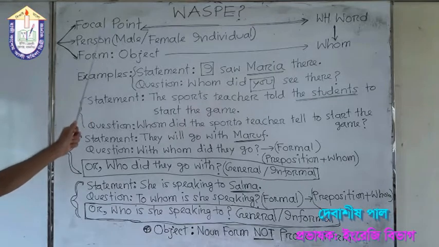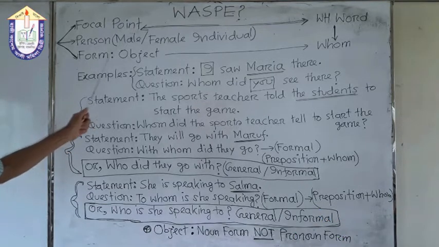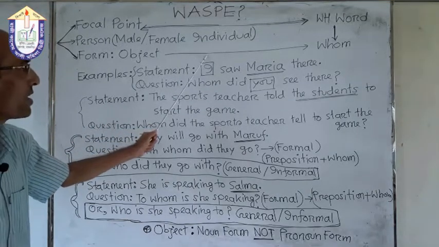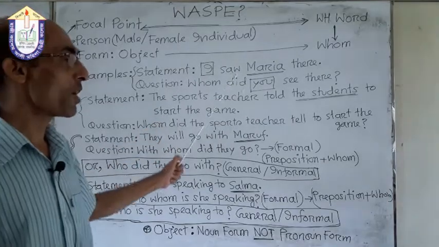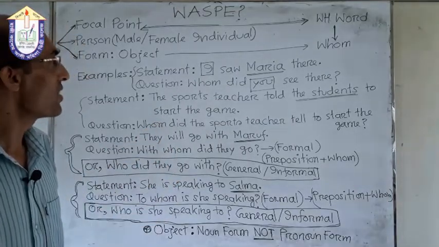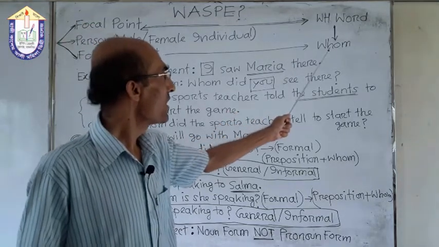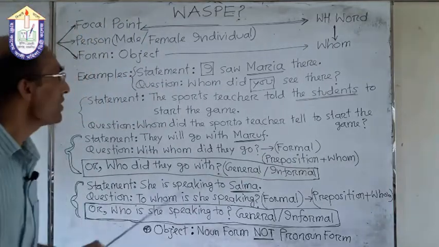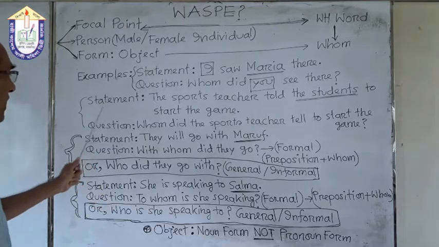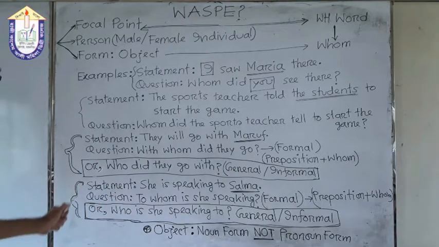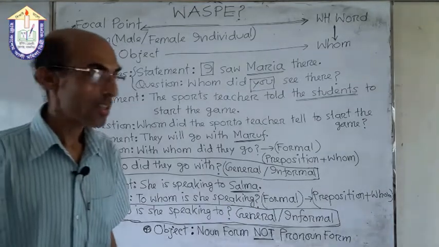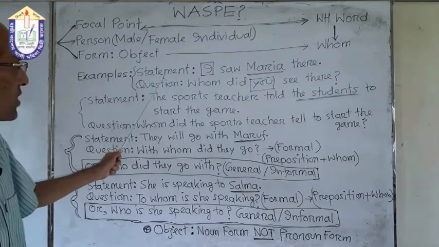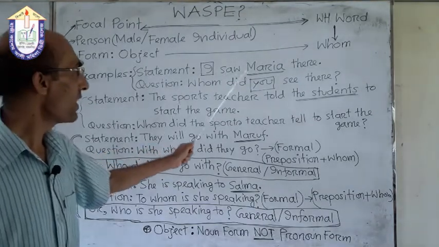And if we consider person as our focal point and the person is in the form of object, then which WH word will we use? Can you answer? Yes, we will use whom as our WH word in that case. How is it possible? We will study the examples and we will be able to understand it. So let's study some sentences. Examples. There is a statement, I saw Maria there.